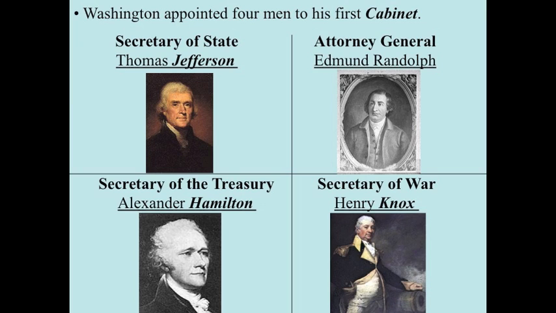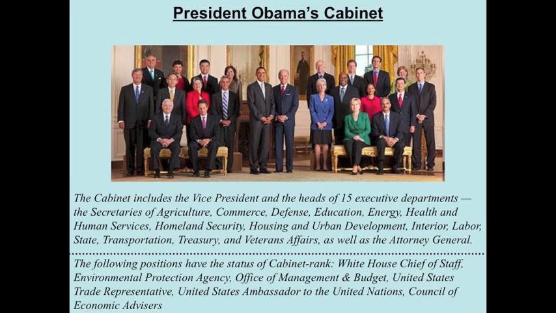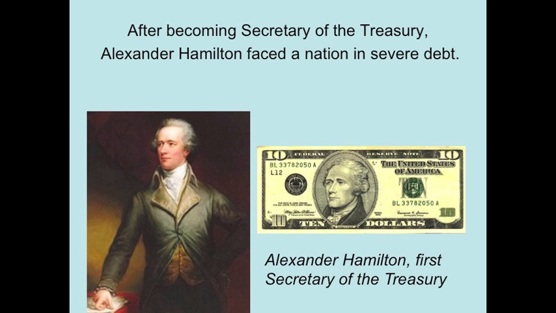George Washington's first task was to select his cabinet. Edmund Randolph of Virginia was named the Attorney General, the nation's chief law officer and legal advisor. Henry Knox became the Secretary of War. For the position of Secretary of State, Washington chose Thomas Jefferson, who would handle relations with foreign countries, and Alexander Hamilton accepted the job as the Secretary of the Treasury. Here is a picture of President Obama and his current cabinet, the secretaries of the 15 executive departments making up the executive branch.